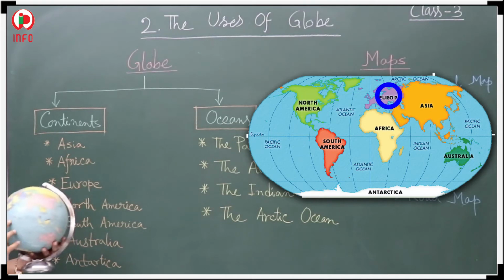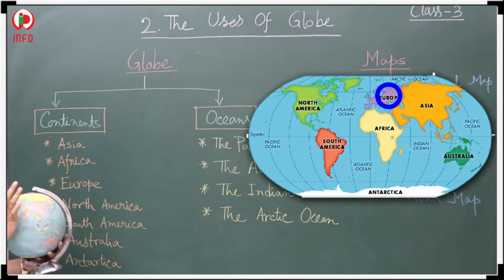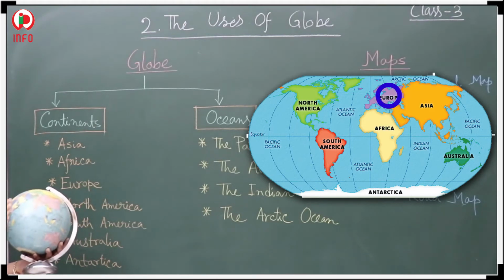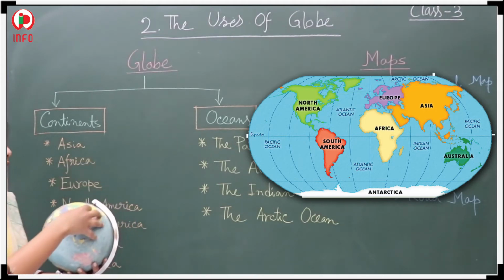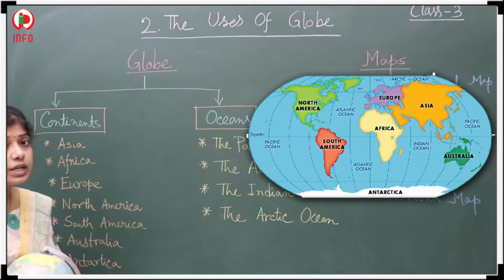Next, Europe. See here, this one is Europe, and here the Asia and the Africa. These 3 are very close to each other, and Asia shares its border with Africa and Europe. So that is all about the continents.